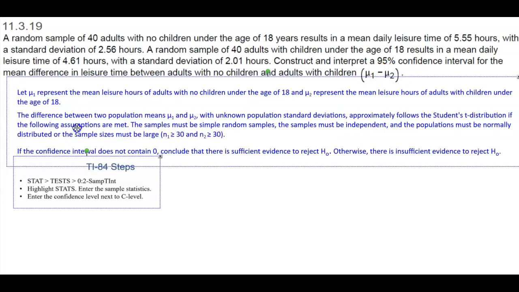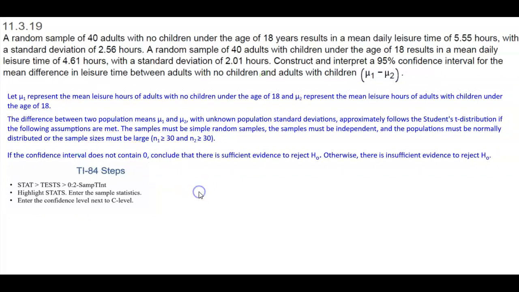Okay, so first, we're going to let population 1 represent the mean leisure hours of adults with no children. So let's go ahead and highlight that. So population 1 is going to be the mean leisure hours of adults with no children under the age of 18. So that means in the first sentence there's 40 adults that have no children under the age of 18 years, with a mean leisure time of 5.5 hours, and a standard deviation of 2.56 hours.